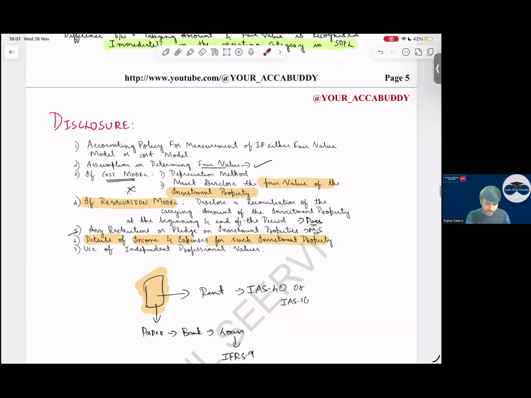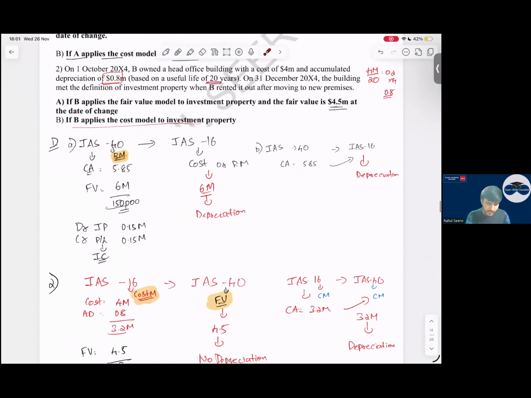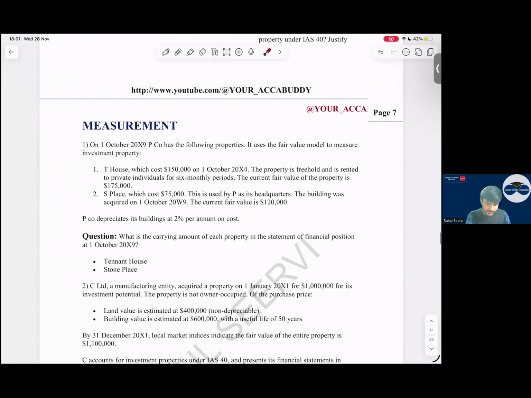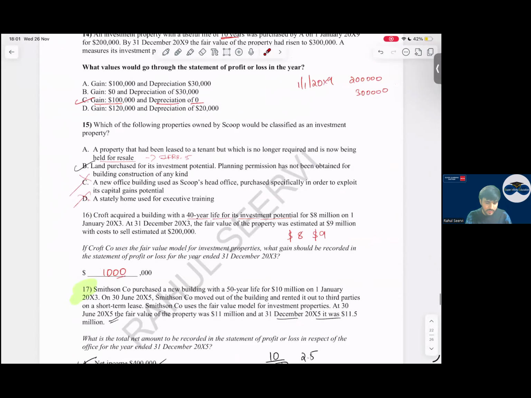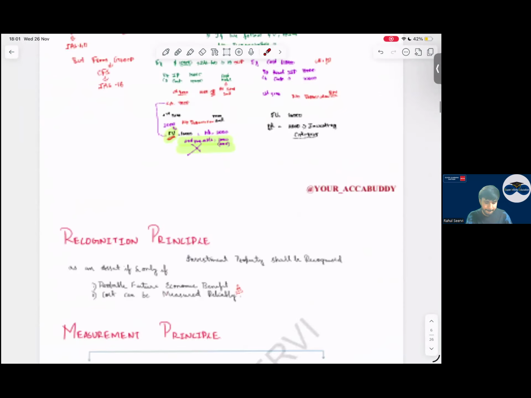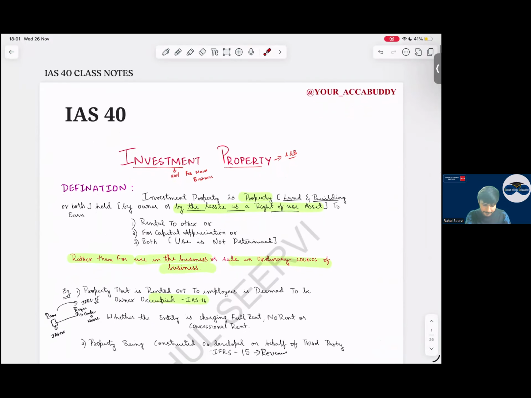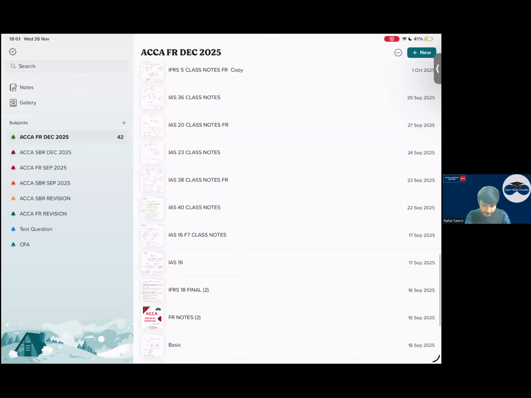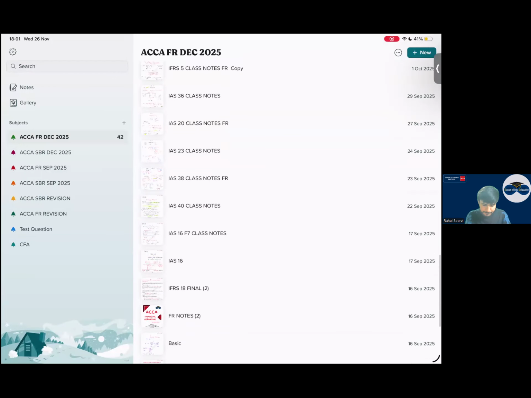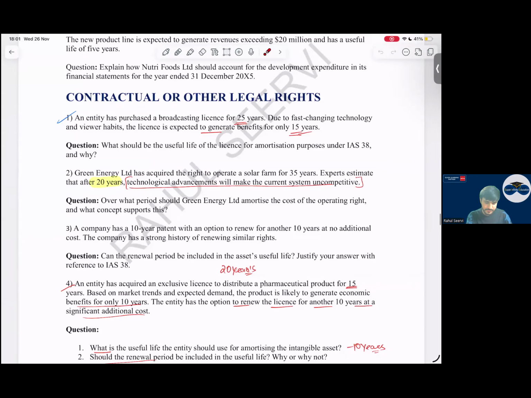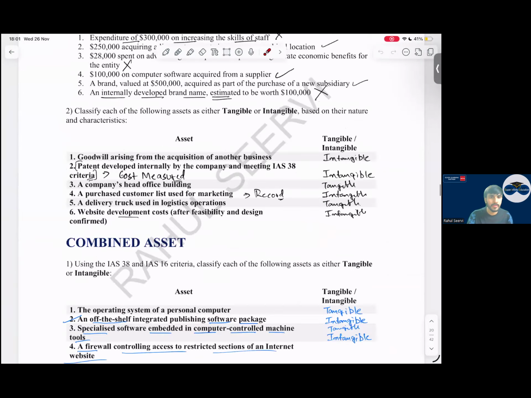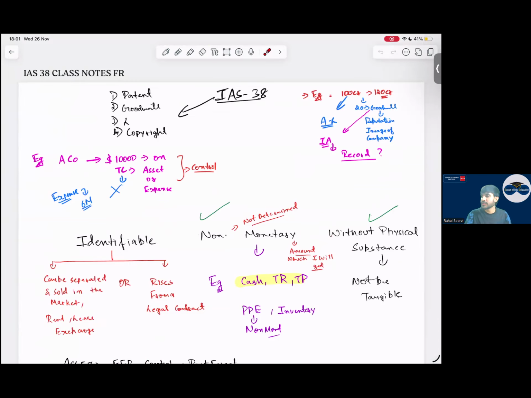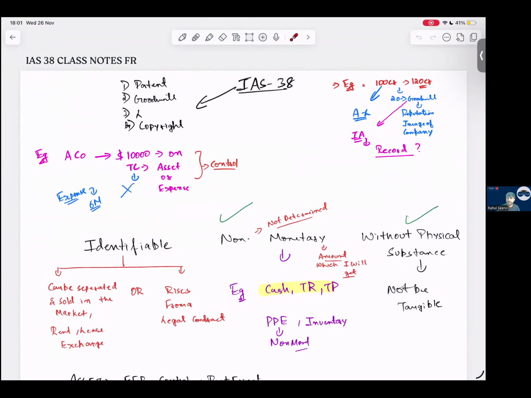So with this, your IAS 40 is also completed. Any doubts for anyone in IAS 40? Any doubts? Does anyone have any doubts? I hope there are no doubts.